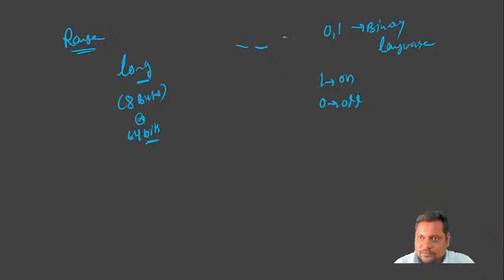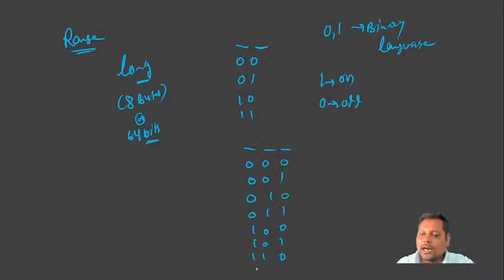Okay, now we have only 0 comma 1. How many different ways can we fill these two positions? For example, 0 0 or 0 1 or 1 0 and 1 1. There are 4 different ways we can fill. In case of 3 digits, how many different ways can we fill? 0 0 0 or 0 0 1 or 0 1 0 or 0 1 1, 1 0 0, 1 0 1, 1 1 0 and 1 1 1.